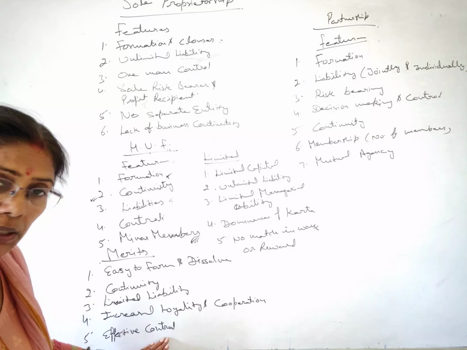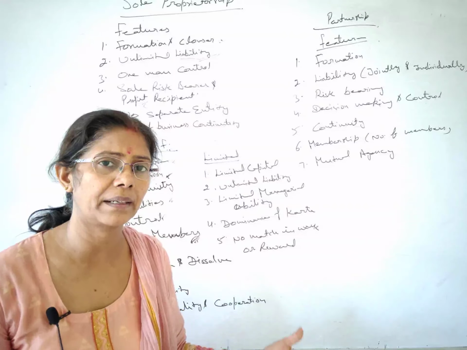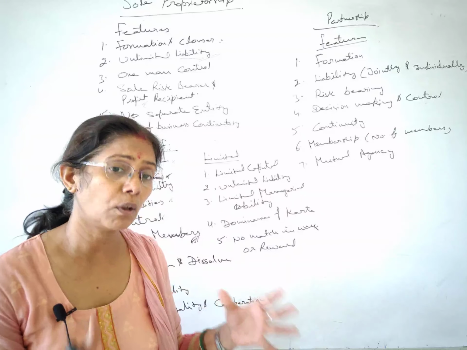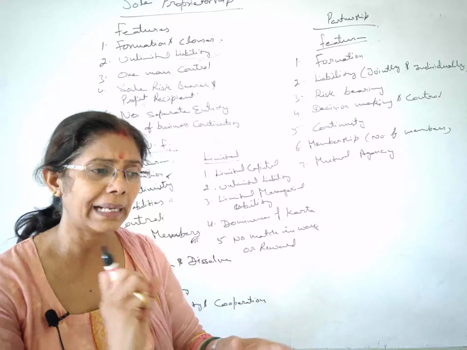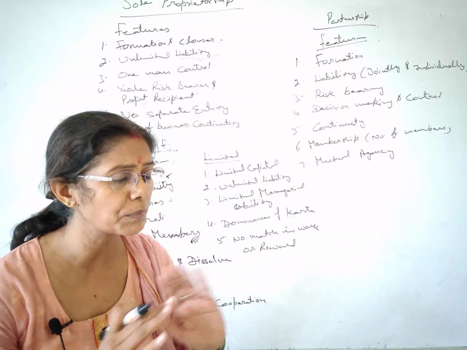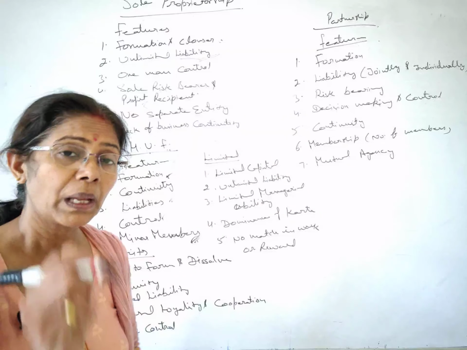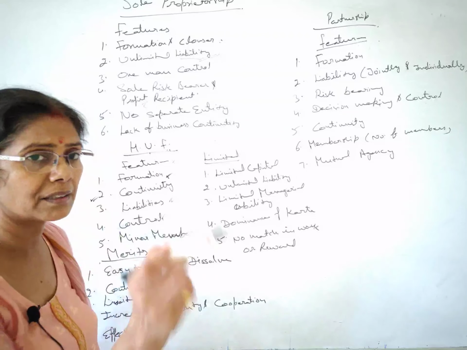Next we have effective control. Students, when the control lies in different hands, later on you will study in the partnership, so many people are there and they all have control over the business, and they impose their intentions, their decisions and all, so that becomes very complicated and difficult. But here we don't have this problem because we have appointed one person who will look after everything, and that is Mr. Karta.